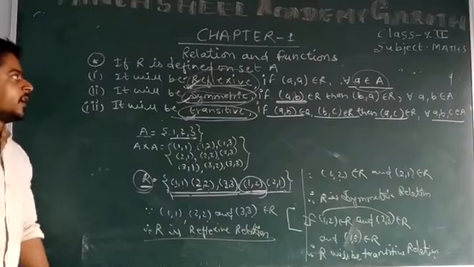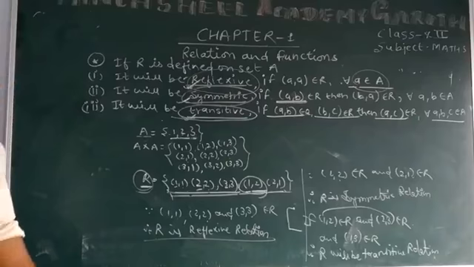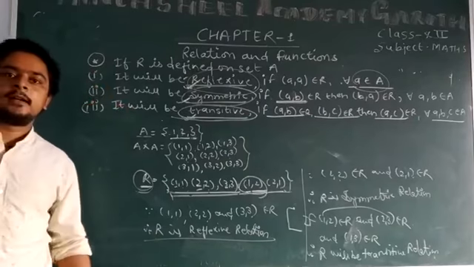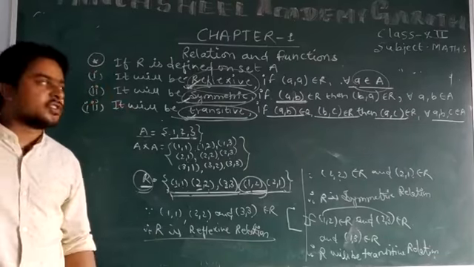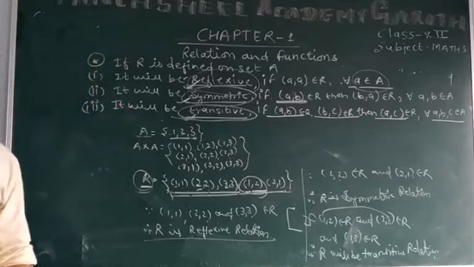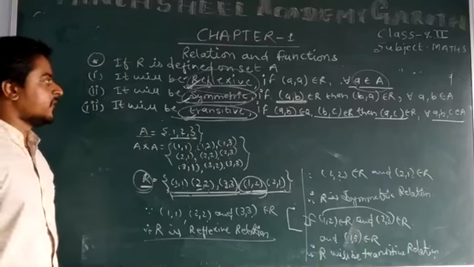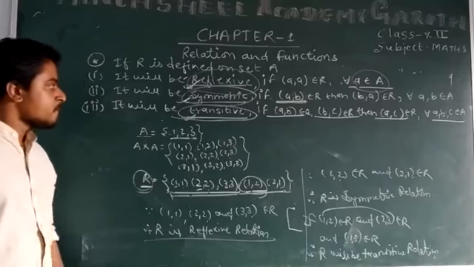Basically, a relation is defined on the set A, and from the above three cases we will define which relation is reflexive, which is symmetric, and which is transitive. Let me show the questions and examples through which we will clear all the ideas about reflexive, symmetric, and transitive relations.